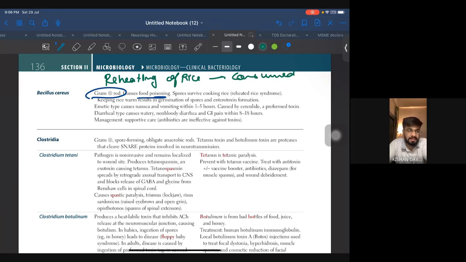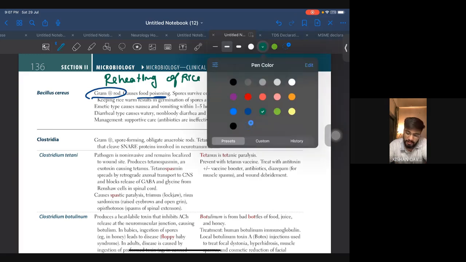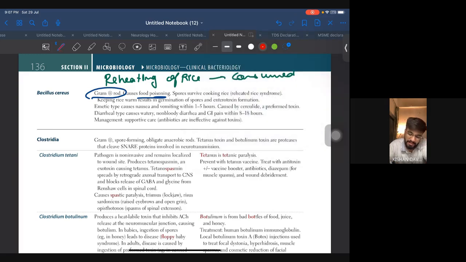So if the rice is of bad quality or already infected, no matter even if you heat it to 100 degrees, 200 degrees, no matter how much you heat, the bacteria are going to survive that. Okay, so you can do nothing. Another important point you have to remember is cereulide, a preformed toxin. It is watery diarrhea and GI pain within 8 to 18 hours. Spores survive cooking rice. This is what they are going to give you in the question.